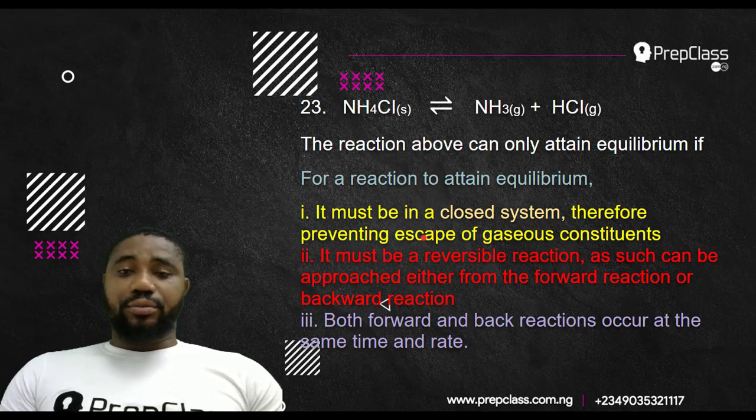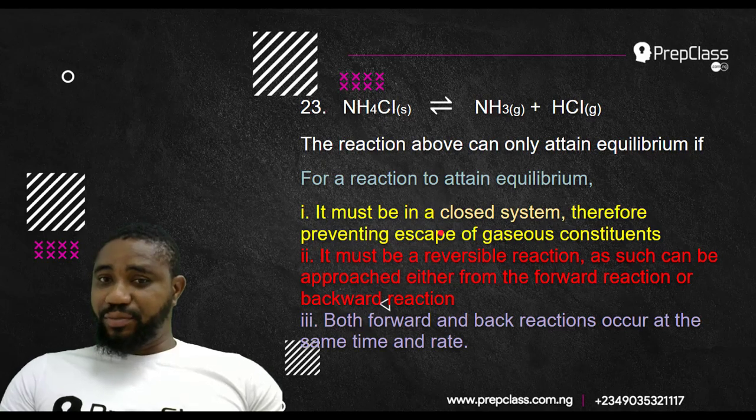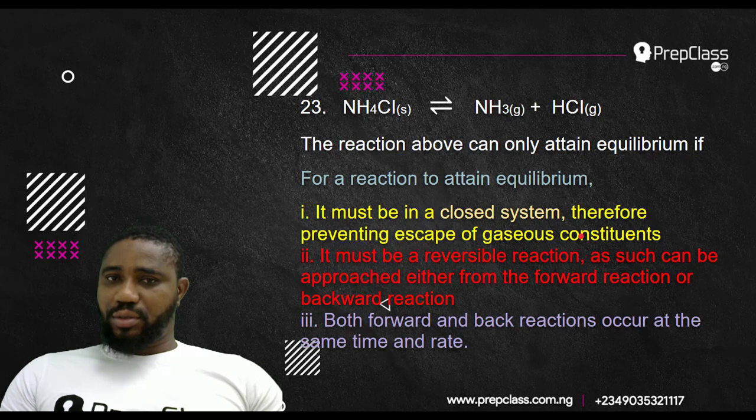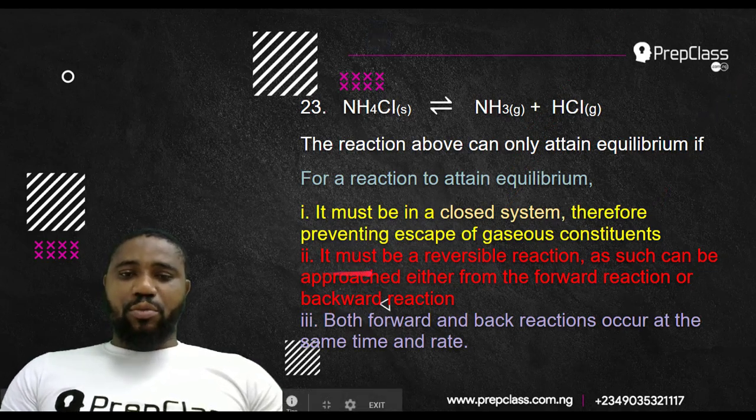The container where the reactant particles are undergoing reaction must be covered to prevent gaseous constituents from vaporizing. Do you understand? So it must be a closed system, therefore preventing escape of gaseous constituents. Like in this case now, these two are gases. If you open it, everything will just vaporize out. Two, it must be a reversible reaction. Of course, this reaction is reversible.